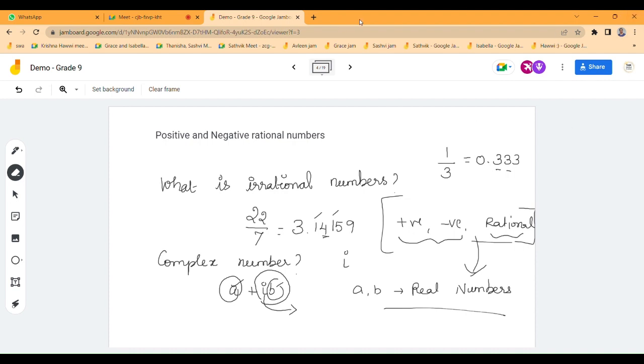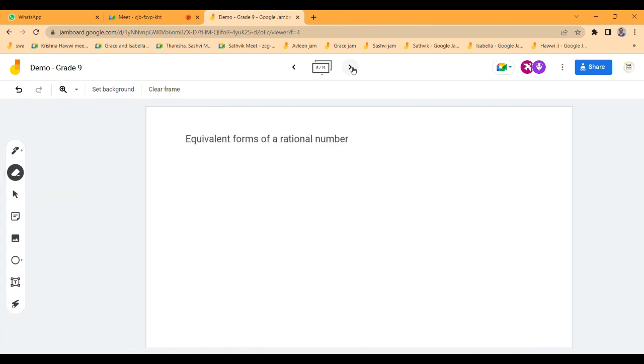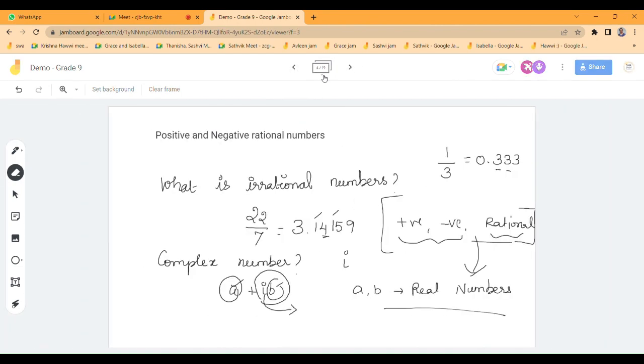Imaginary numbers always exist with real numbers. It has no individual part, only with real numbers does it have value. Simply, if I write i, it has no value, but if I multiply this imaginary number with a real number, then it has a value.